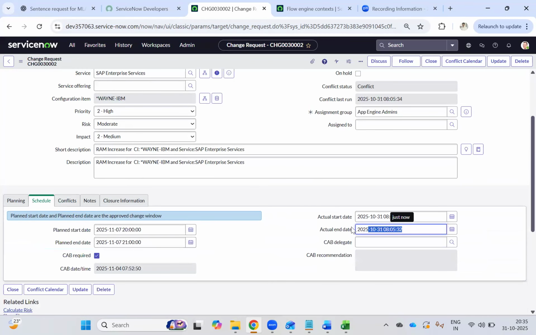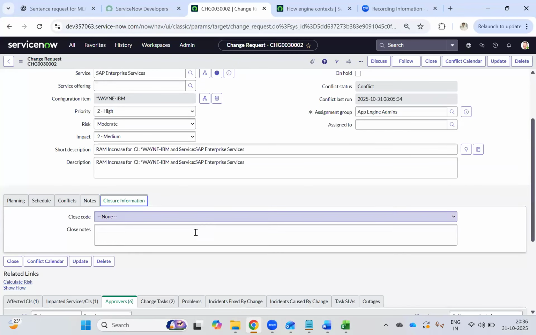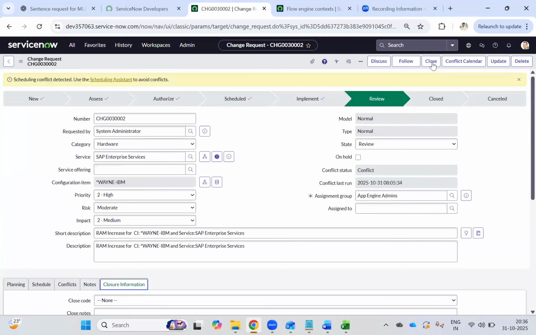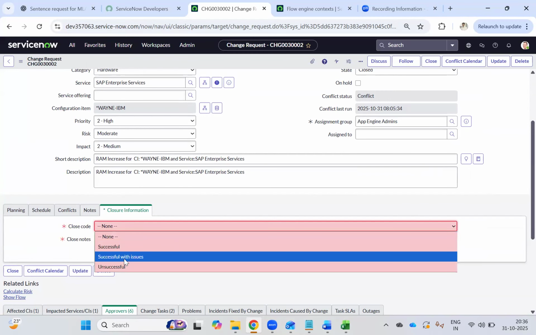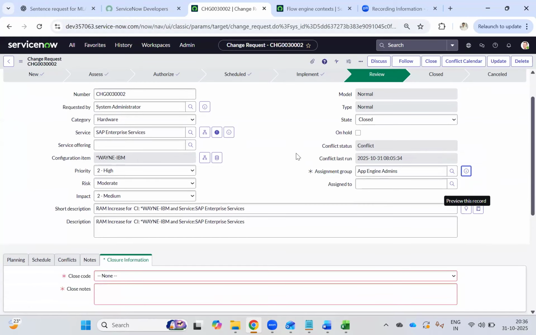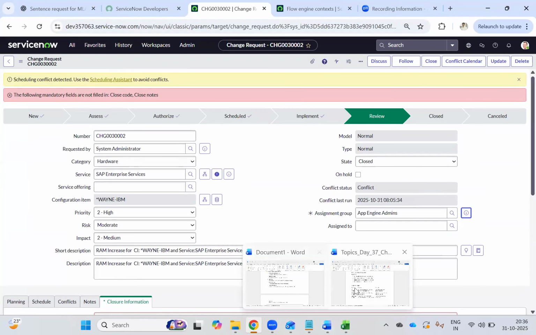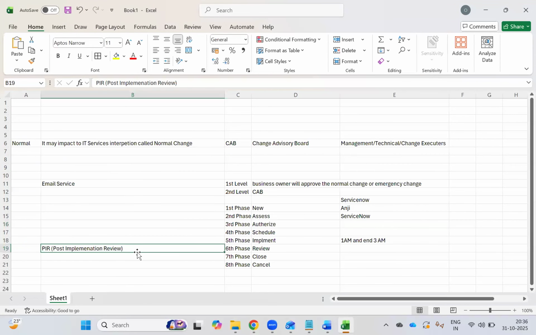See, the actual end time also came automatically. So now let's see. When you click review to close, see, this becomes mandatory based on UI policies: you need to select whether it is successful, successful with issues, or unsuccessful. This review will be done by the team lead or manager of this group. One more name we discussed yesterday: review is also called PIR, post implementation review. You need to remember this during your interview.